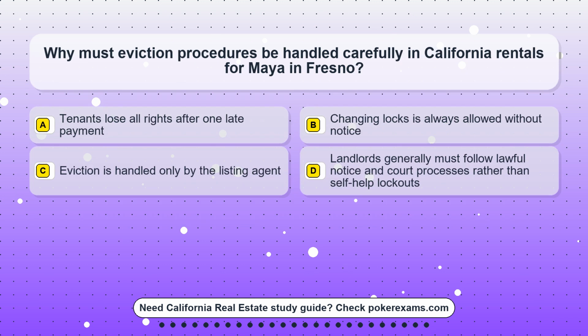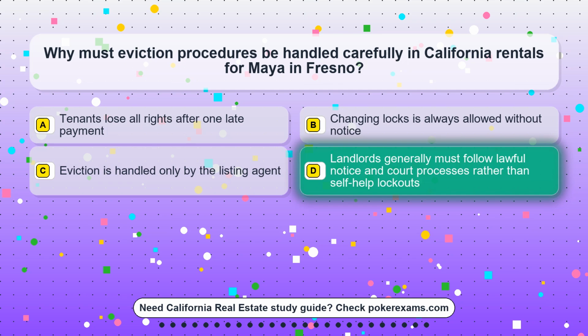Question 22. Why must eviction procedures be handled carefully in California rentals for Maya in Fresno? Option A. Tenants lose all rights after one late payment. Option B. Changing locks is always allowed without notice. Option C. The eviction is handled only by the listing agent. Option D. Landlords generally must follow lawful notice and court processes rather than self-help lockouts.